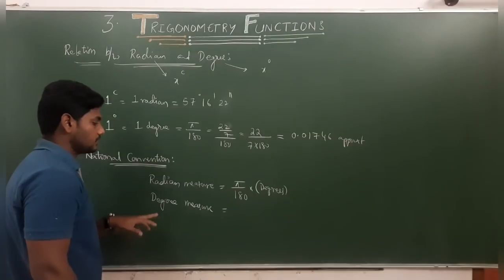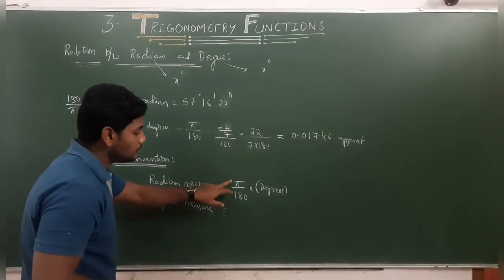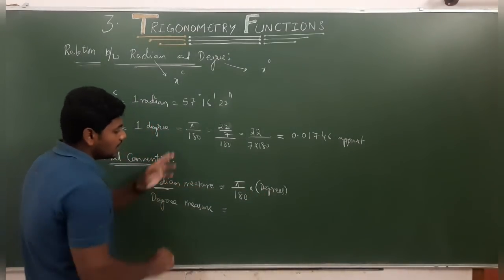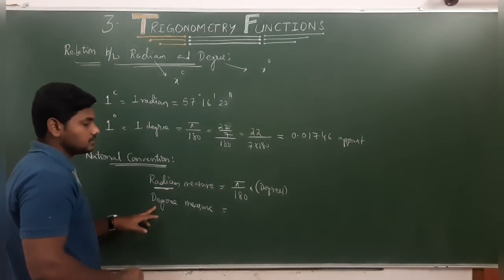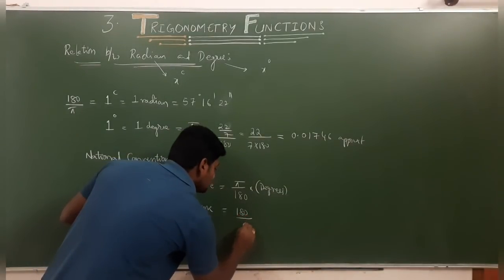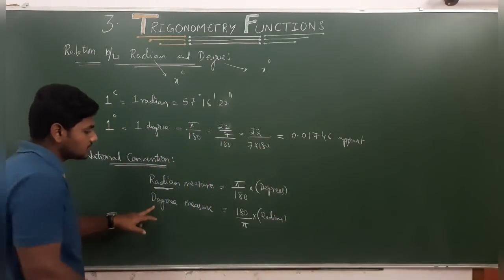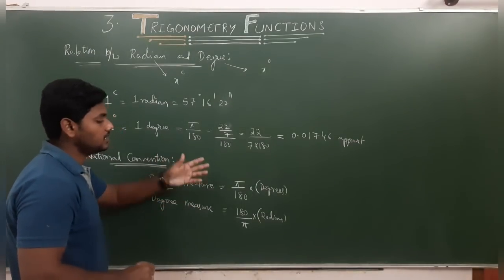If you want to find radians from degrees, the formula is pi by 180 into degrees. Always remember, if you want radians, pi should be on the upper side. Now if you want degrees, when they give radians, the formula is 180 by pi into the radians. If you want degrees, 180 should be on the upper side. If you want radians, pi should be on the upper side.